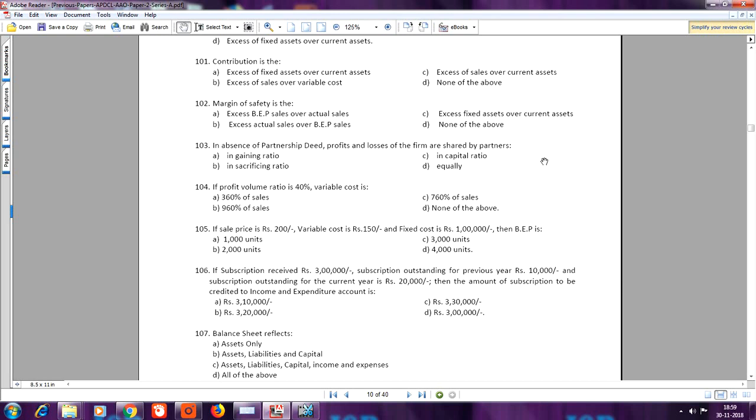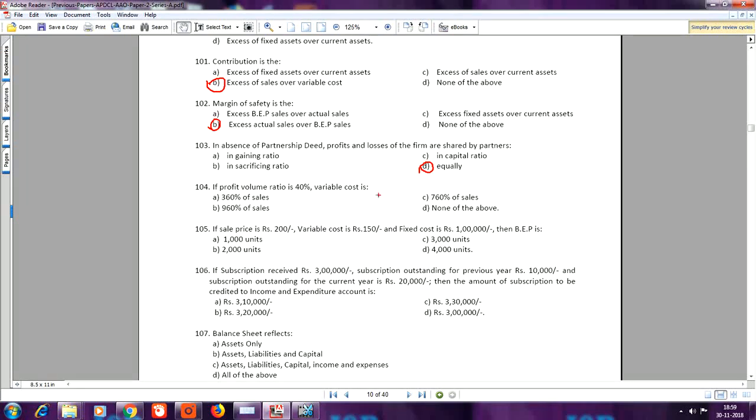Question number 101. Contribution is the, your answer is B, excess of sales over variable cost. Question number 102. Margin of safety is the, your answer is B, excess of actual sales over BEP sales. Question number 103. In absence of partnership deed, profits and losses of the firm are shared by the partners. Your answer is D, equally.